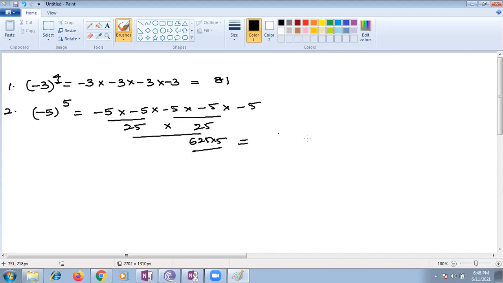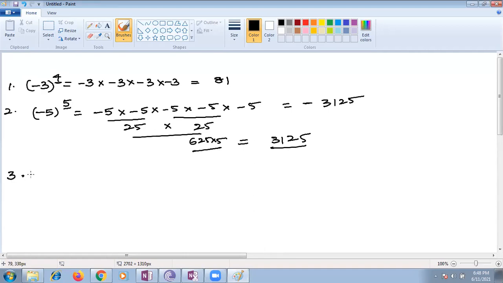What is the value of 5 fives are 25? 5 twos are 10 plus 1, 12. 5 sixes are 30, 30 plus 1 is 31. So it's 3125, minus. Since the exponent is odd, the result is negative. That is the most important point you have to remember.